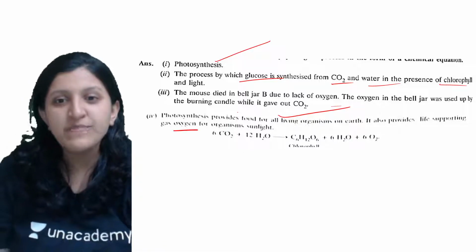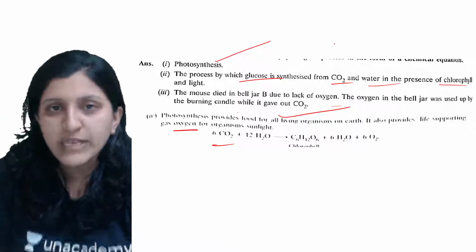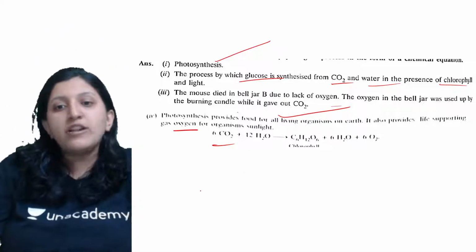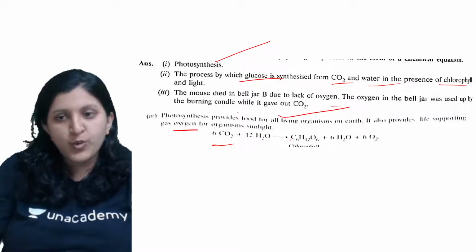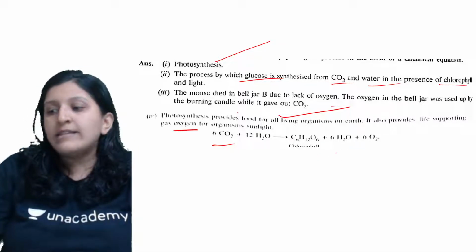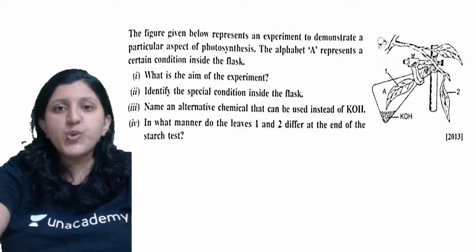a must. Okay, and you can see this is the overall reaction where 6 of the carbon dioxide are used up, so 12 of the water, so there is a production of glucose, water, and then there is production of oxygen which is occurring. Okay, so let's have a look at the next question.